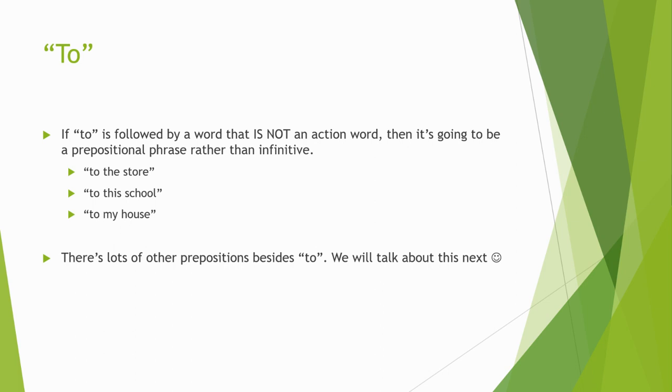So if you see something like this, to the store, to this school, to my house, we see the word to, but it's not followed by an action word. That's a sign to us that, okay, not infinitive, prepositional. Infinitive is always going to be to plus an action word. But if you see to and then something like this, that tells us, hey, it's prepositional.